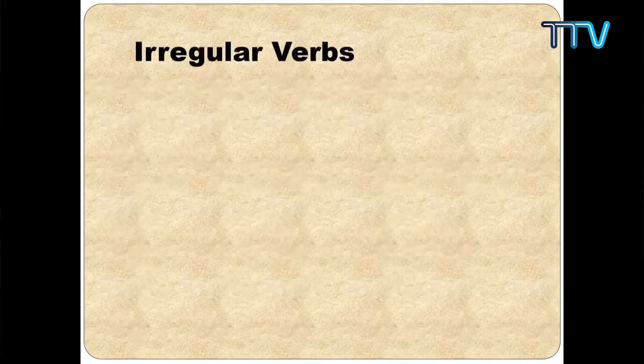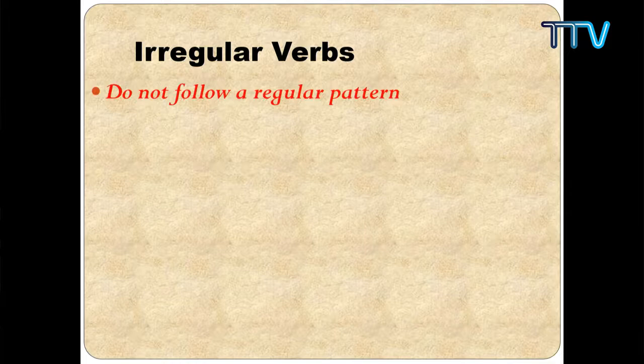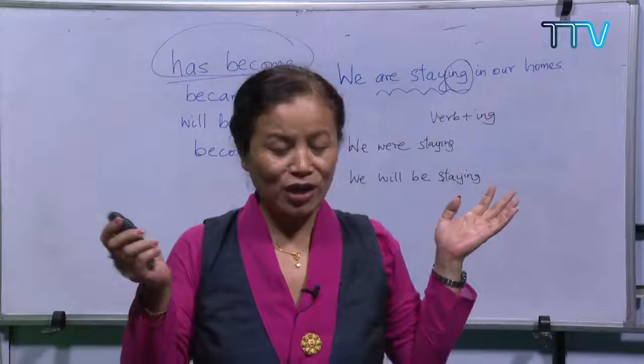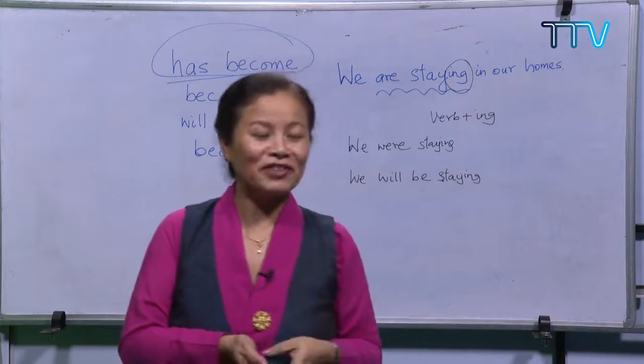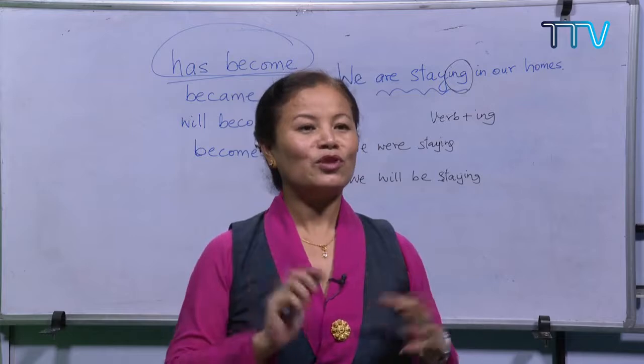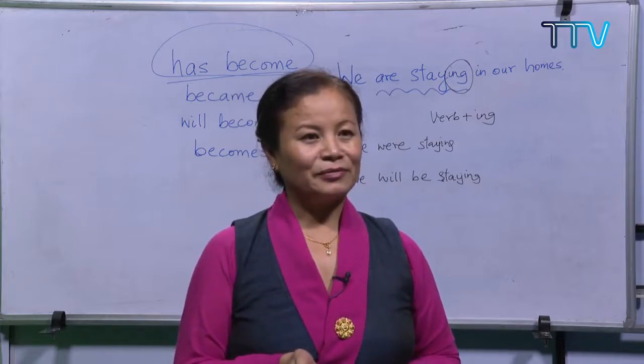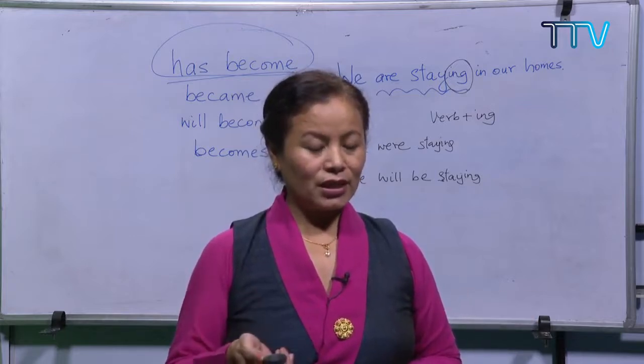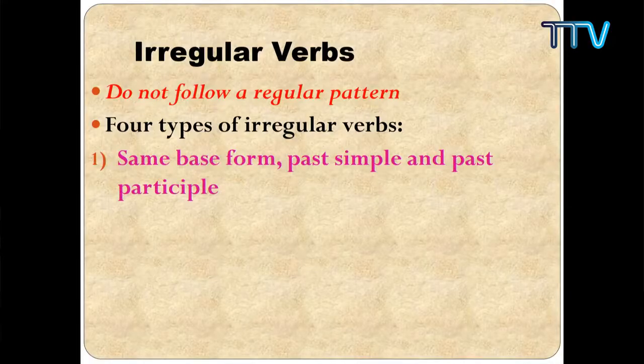But irregular verbs, they don't follow any specific pattern. They do not follow a regular pattern. So, many of you do not like to be disciplined, right? You just don't want to follow this rule, that rule. Why are there so many rules imposed upon me? I just want to be a free bird. Many of you might feel that way. So I always feel that these irregular verbs are like this. They are free, they just don't want to follow any rules. Okay, so just look at the slide.